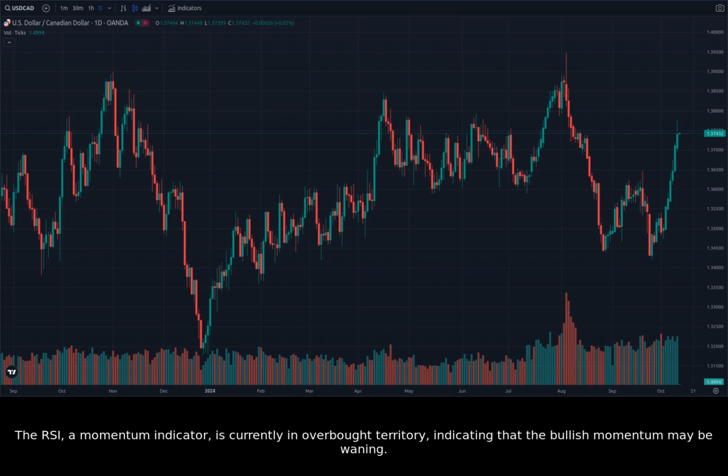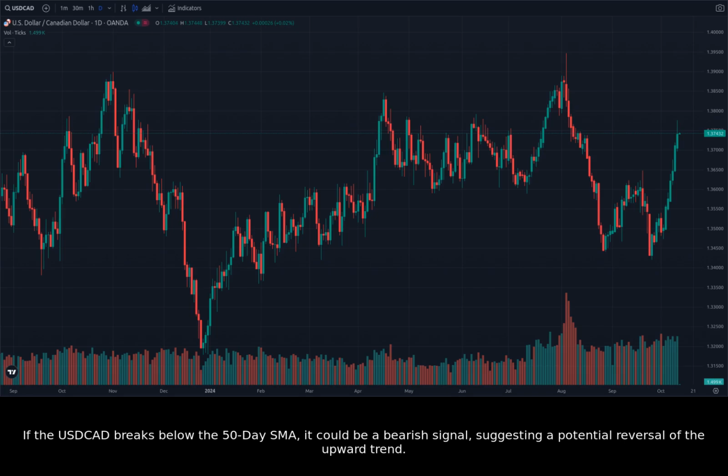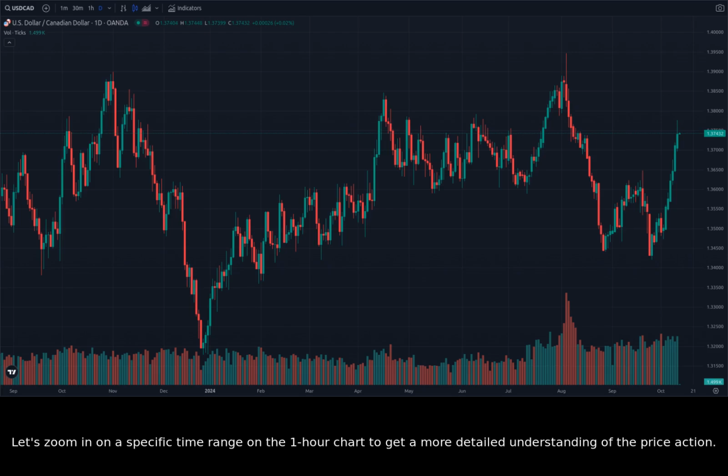The RSI, a momentum indicator, is currently in overbought territory, indicating that the bullish momentum may be waning. This suggests that a correction or consolidation could be on the horizon. Keep an eye on the 50-day SMA, which is currently sloping downward. If the USDCAD breaks below the 50-day SMA, it could be a bearish signal, suggesting a potential reversal of the upward trend.